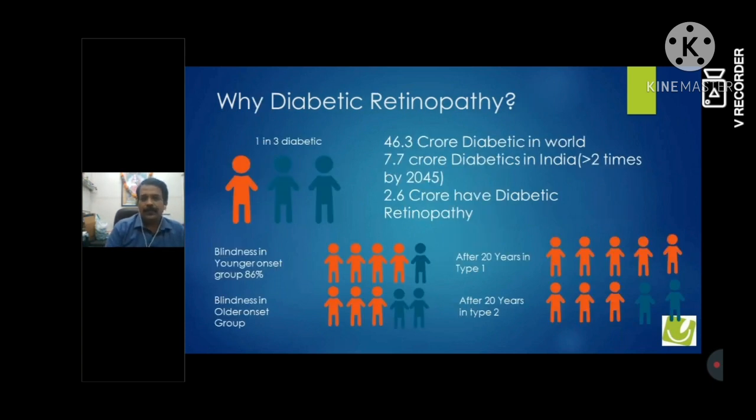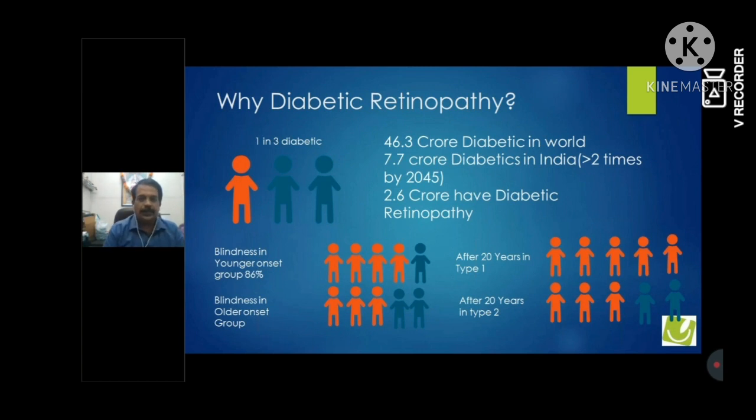Now, why diabetic retinopathy? Why has Dr. Mangesh sir created this 1 hour lecture for diabetic retinopathy? Diabetic retinopathy is the deadliest disease as far as blindness is concerned. Just imagine, in the world in 2020, 46.3 crore are diabetic. Out of that, 7.7 crores, so almost 15% are diabetics in our country, India. And in 2045, it is supposed to be 15 plus crores in India. So you can imagine what the diabetic population will be in India.